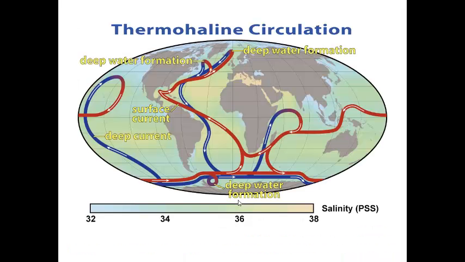We also see changes taking place in water currents. Here you see the major water currents of the planet, and we're seeing some changes taking place. As a result of Arctic ice melting and pushing all this cold water into the oceans, we're seeing that these ocean currents are changing.